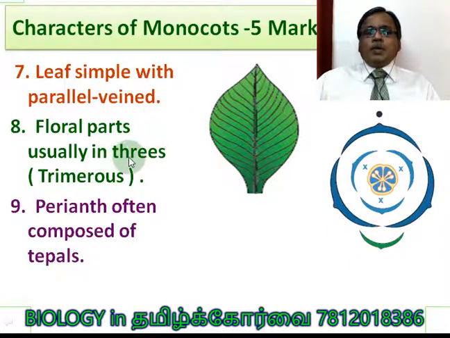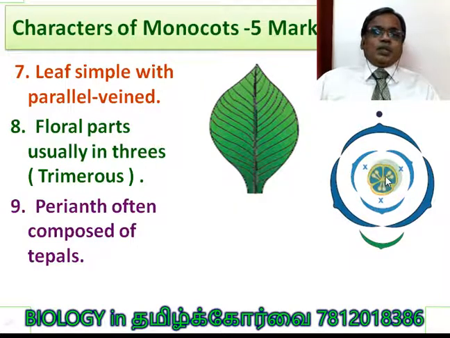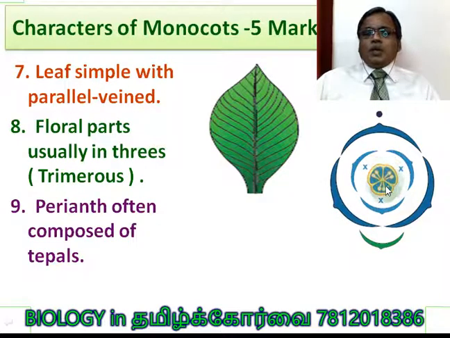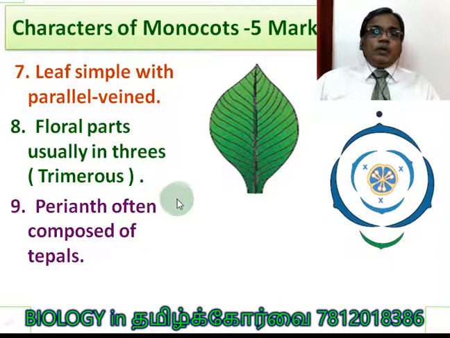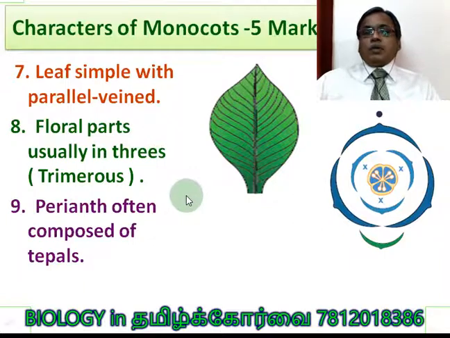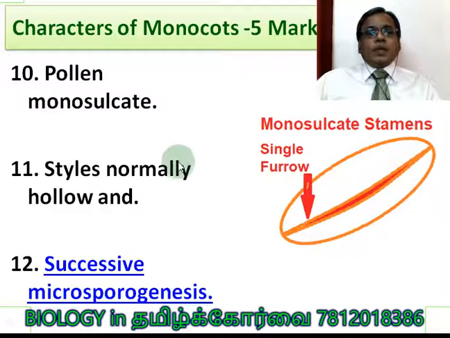Floral parts usually in threes. It means trimerous. You see, the members of the floral whorls are either 3 or multiples of 3 in number, then it is called trimerous. You can see the carpel 3, stamens 3, then perianth in 2 whorls, each consisting of 3 members. Perianth are often composed of tepals. What are tepals? When we are not able to distinguish the calyx and corolla, then it is said to be perianth. The members are said to be tepals.